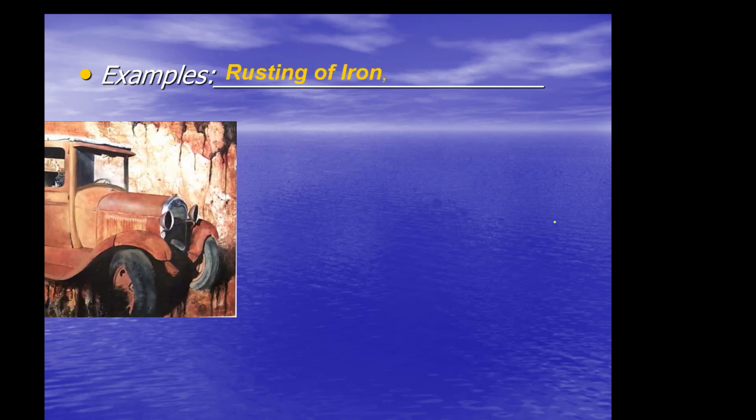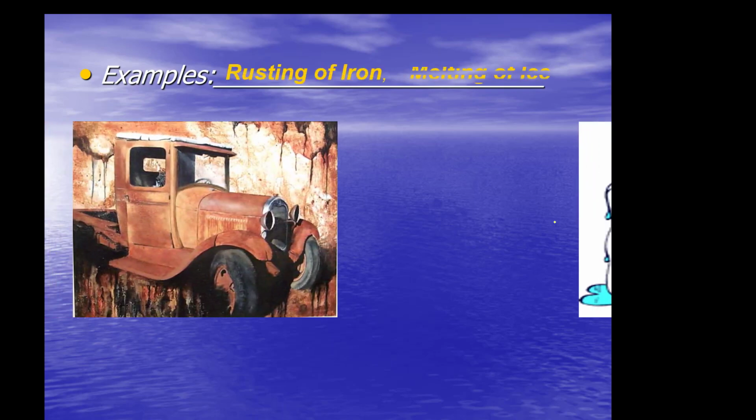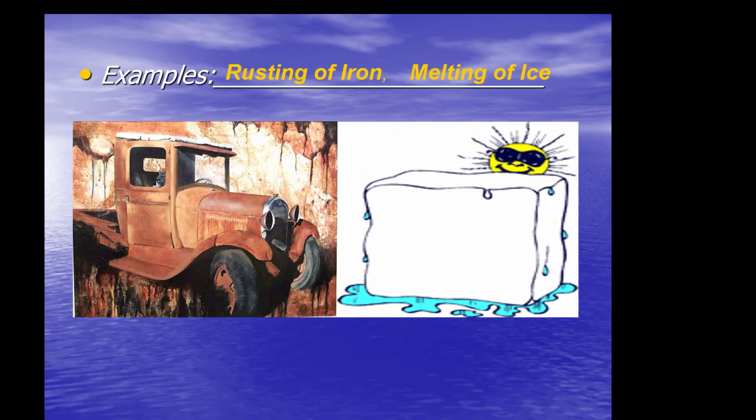So here's some examples. Iron rusting. That's spontaneous. Melting of ice. That's spontaneous. You put it outside, it's going to melt. Not at every temperature, though.